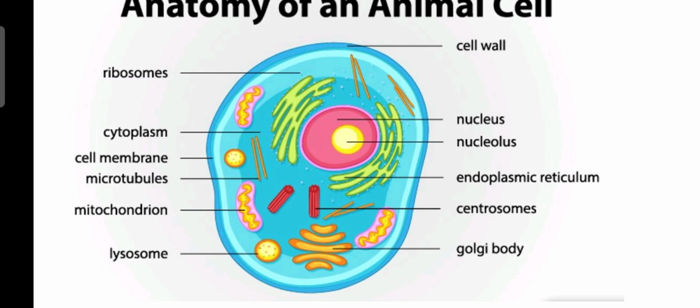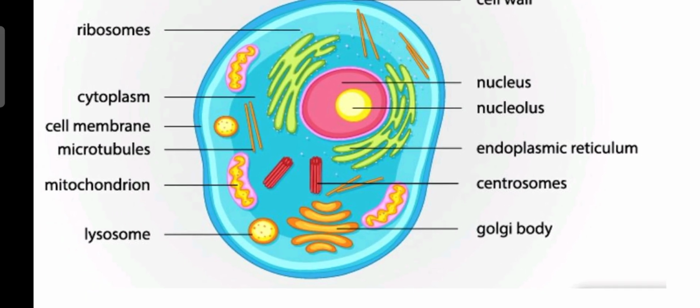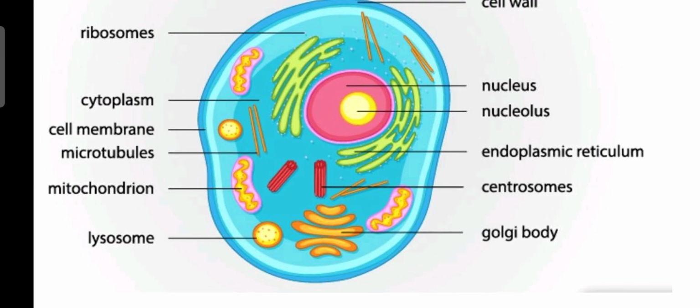Around the nucleus there is a very intricate network, that is endoplasmic reticulum. You can see the oval shaped mitochondria, and also the lysosome and Golgi complex, Golgi body.